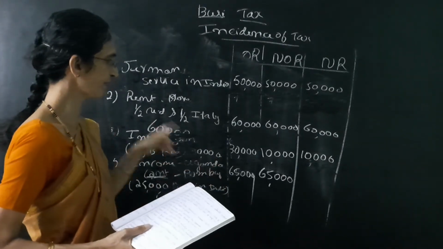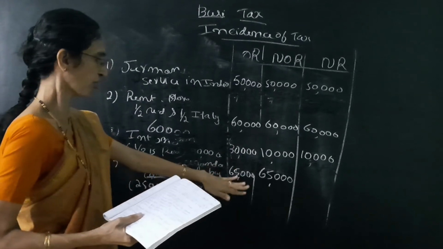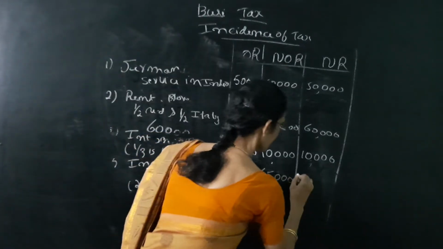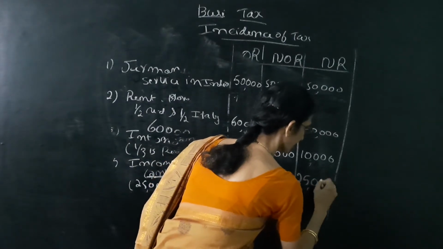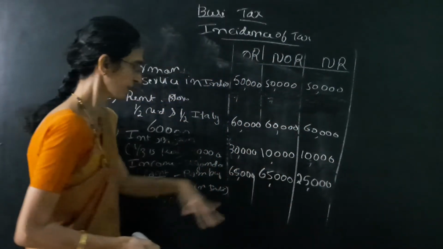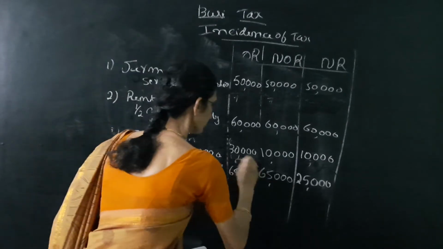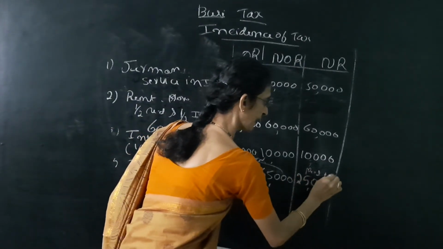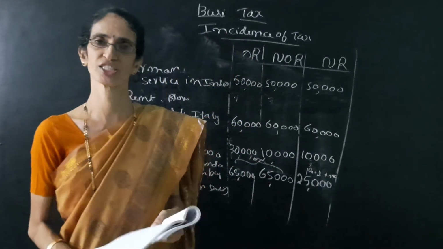So received in India means we have to write in 3 columns. Already 65,000 is written. Then this 25,000 will be taxable in the hands of NR only. Understood? It is controlled in India. So 2 columns. 25,000 is received in India, so it affects the last column.